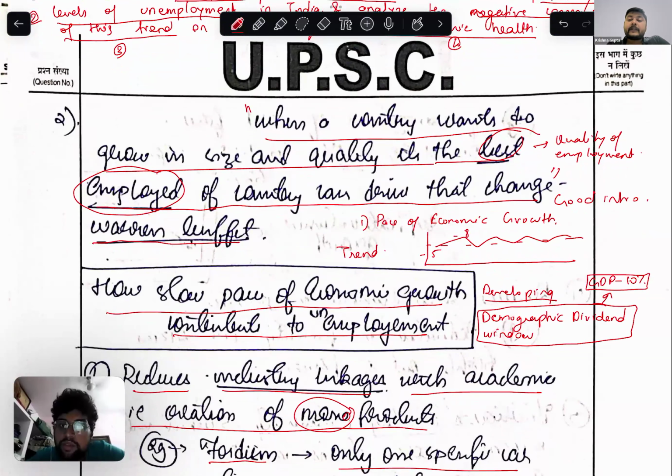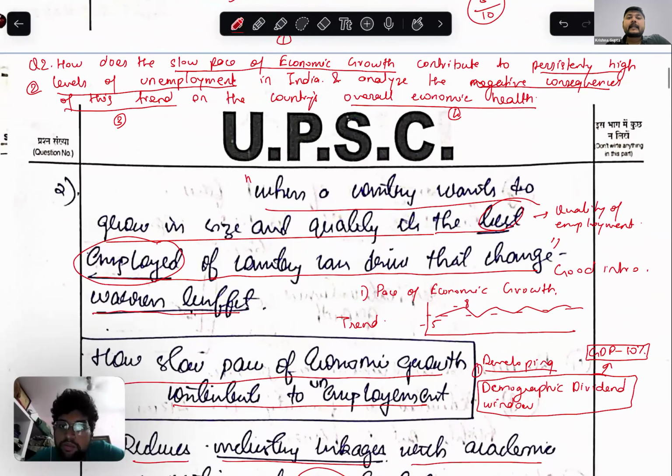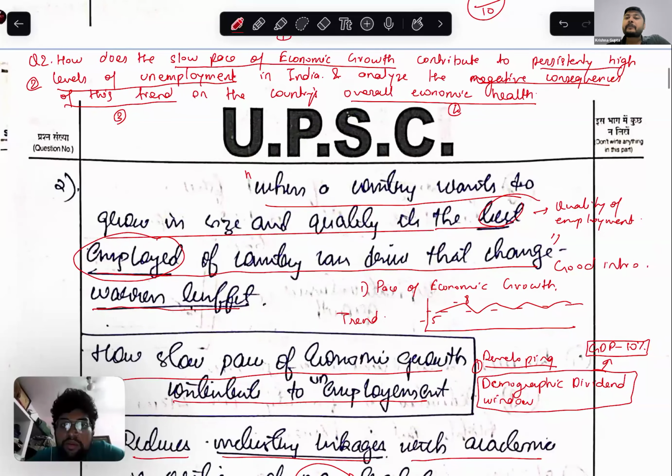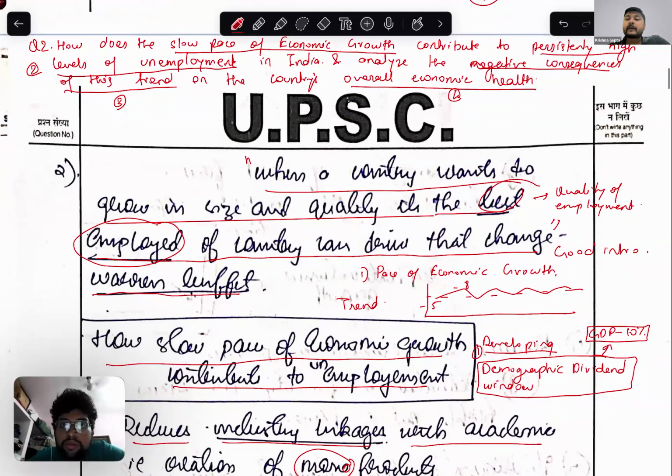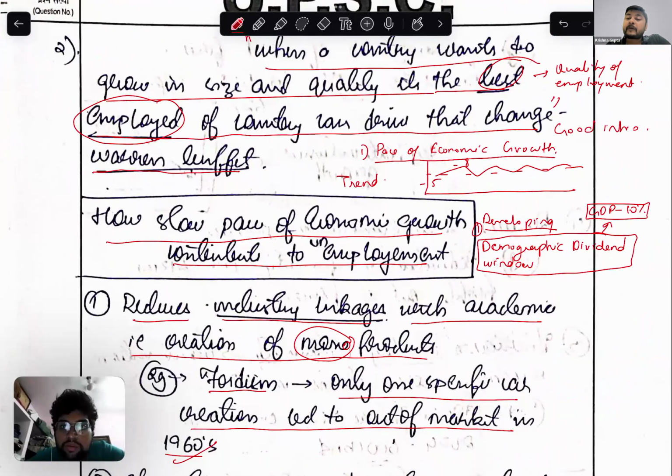So this is one of the issues where the question is being framed. What we are seeing is that the slow pace of economic growth is contributing to persistently high levels of unemployment. So here, number one, the pace of economic growth. Then we interlink it with the demographic dividend window and compare it with China. This is the first thing we can do.